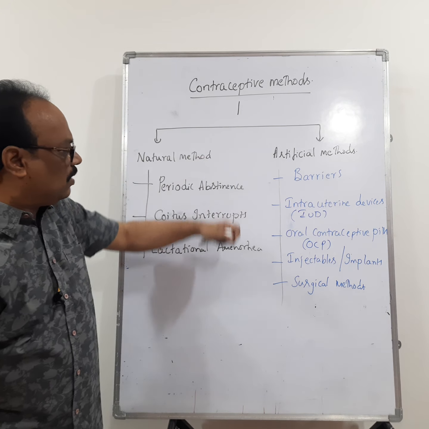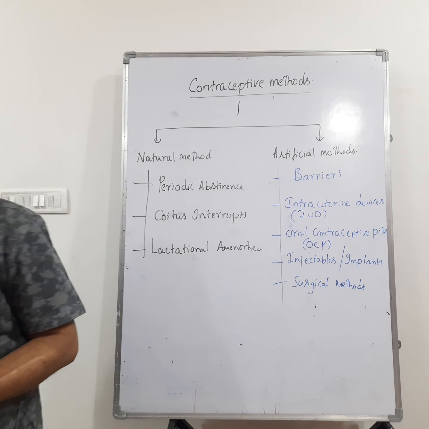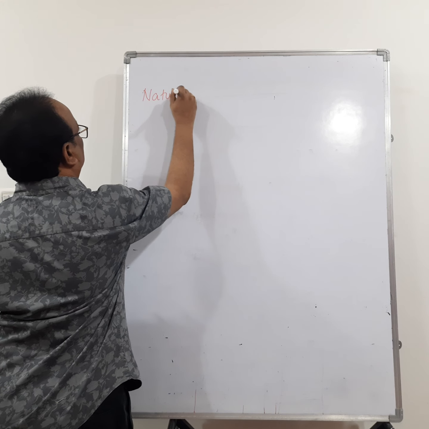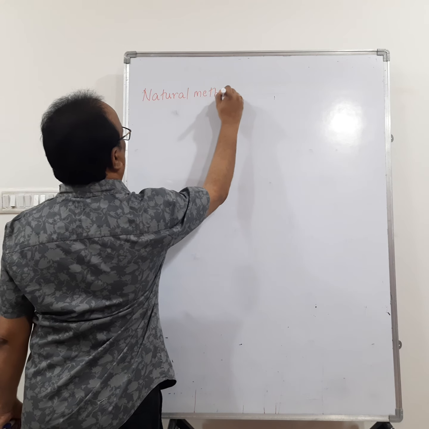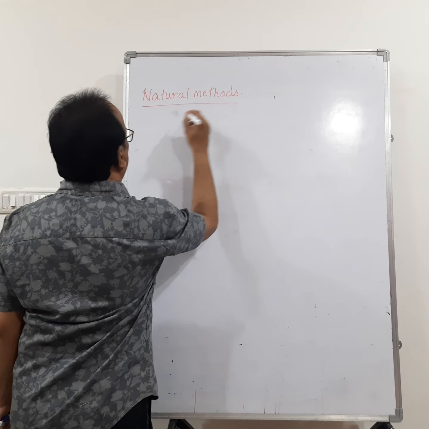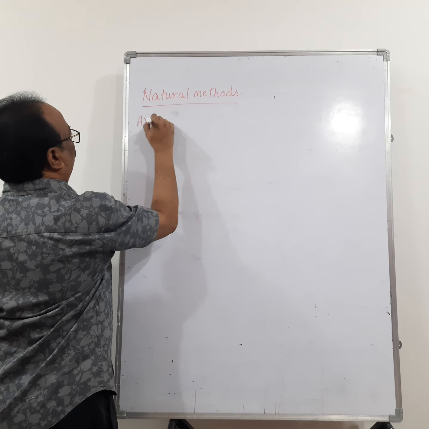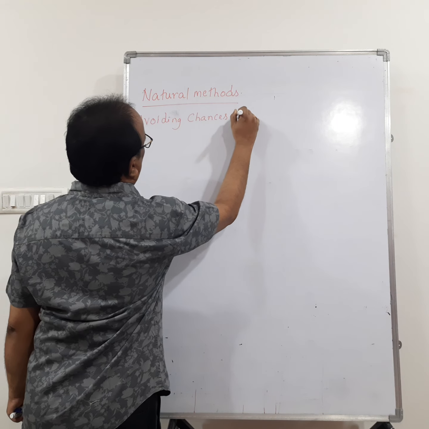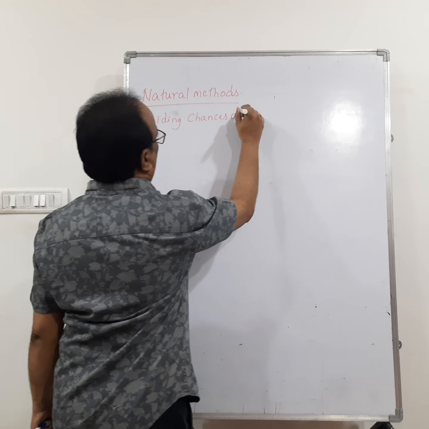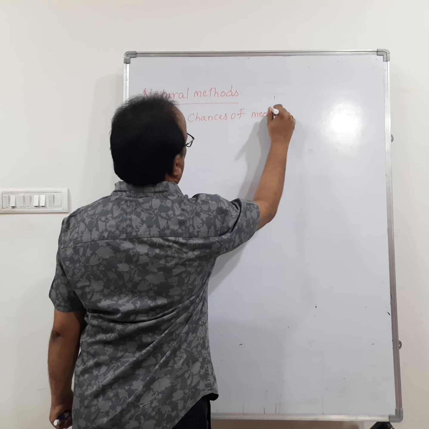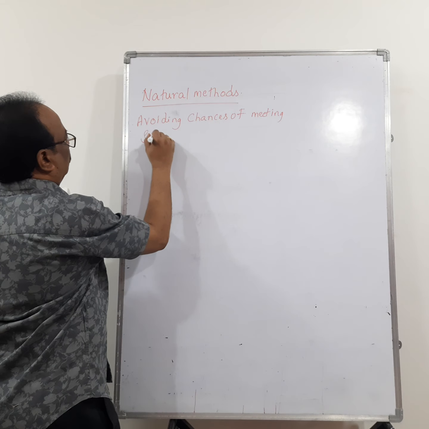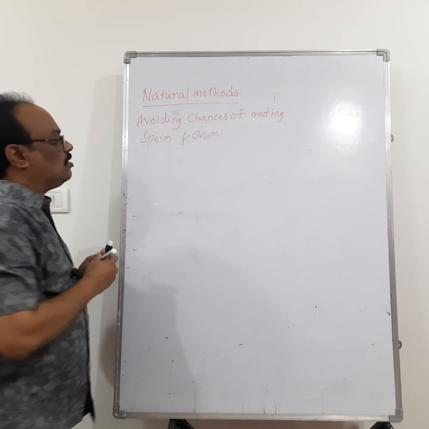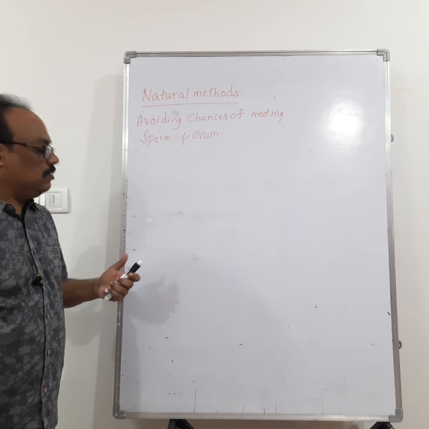Now let us see the natural methods one by one. Natural methods mean avoiding chances of meeting of sperm and ovum in a natural way.